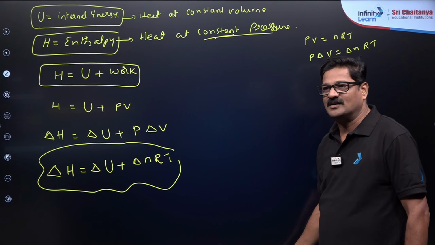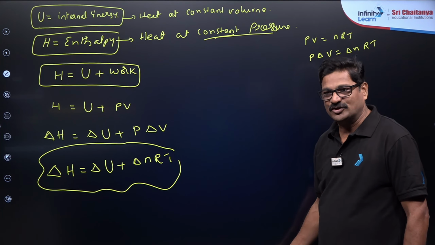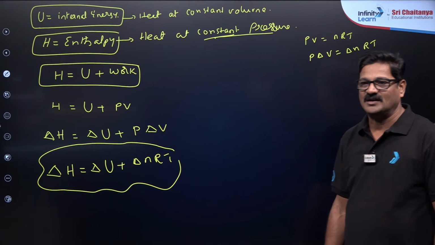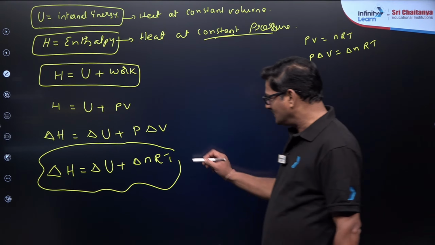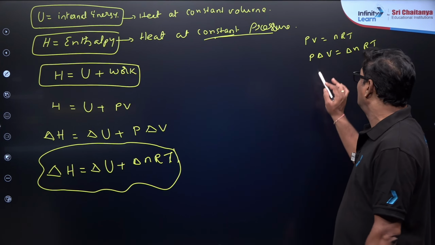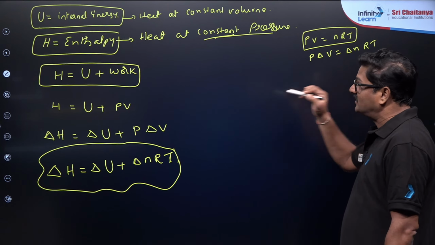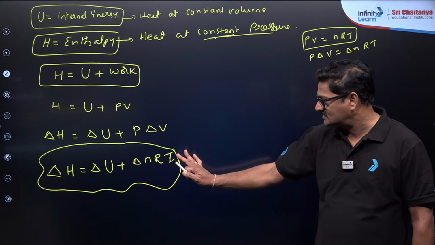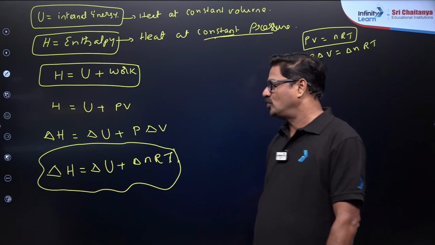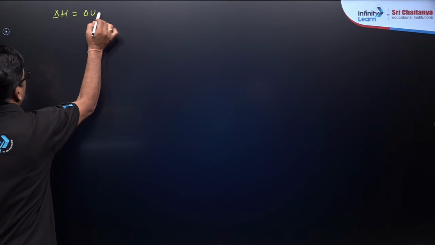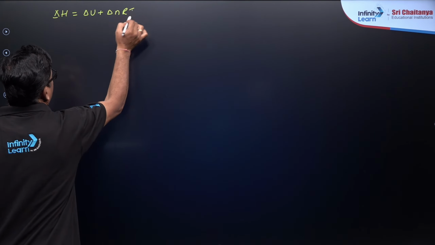And Abhinav, Maha and Komal, let us see how to handle this PV is equal to nRT application. And you say NEET examination में thermodynamics नहीं है, गैस स्टेट नहीं है, thermodynamics में है, लेकिन PV is equal to nRT गैस स्टेट में निकला, ये thermodynamics में इस्तेमाल करना है, right? So Maha, let us see delta H is equal to delta U plus delta nRT. So let us use these applications. Delta H is equal to delta U plus delta nRT.